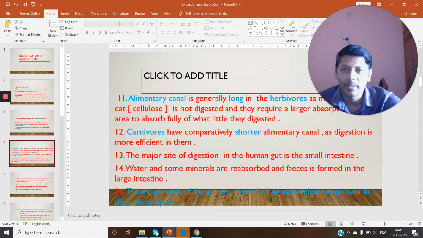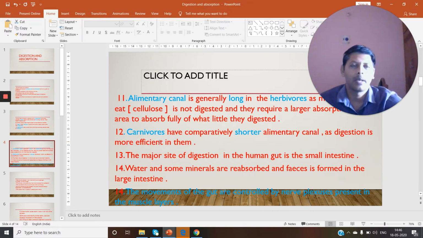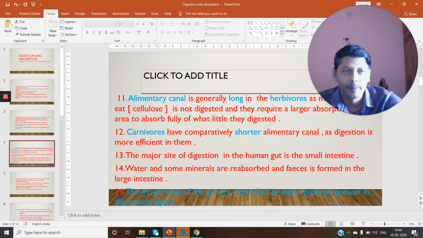Now we move on to the next point. Now we talk about the alimentary canal of carnivores. Carnivores have a comparatively shorter alimentary canal because digestion is more efficient in carnivores. Tiger and lion alimentary canal is not long like herbivores. Alimentary canal is shorter here because digestion is more efficient in them. Here they may frame assertion reason type questions. Assertion: alimentary canal of carnivores is short. Reason: the digestion is more efficient in them.